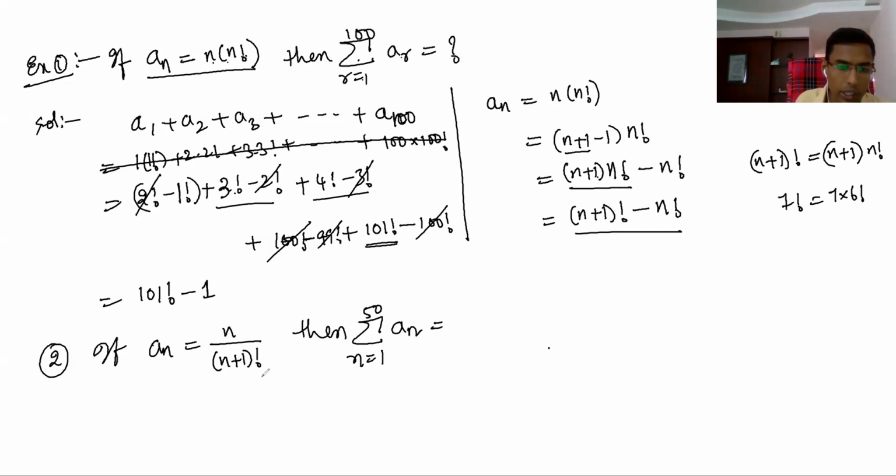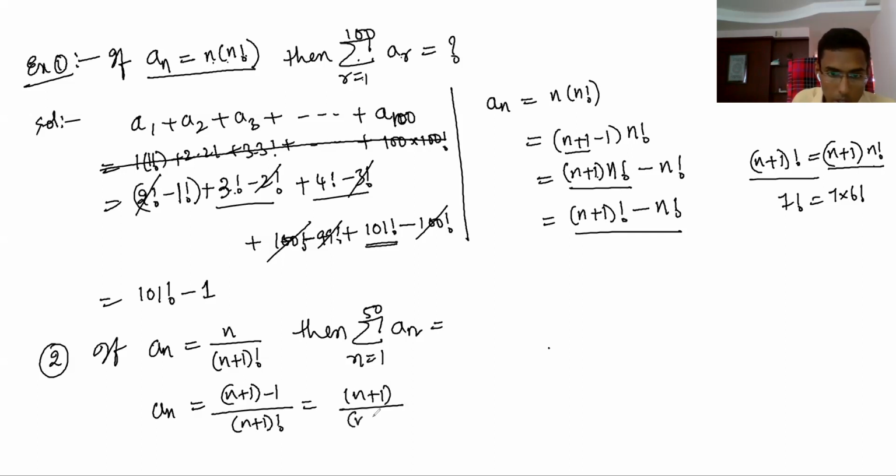So we can directly write a n equal to, what? n plus 1 minus 1 by n plus 1 factorial. Why did I write this? You know, this is only for exercise of factorial. What we used here is n plus 1 factorial is n plus 1 into n factorial, like that. So here, n plus 1 by n plus 1 factorial minus 1 by n plus 1 factorial. This can be written as, again, n plus 1 factorial is n plus 1 into n factorial, so 1 by n factorial minus 1 by n plus 1 factorial.